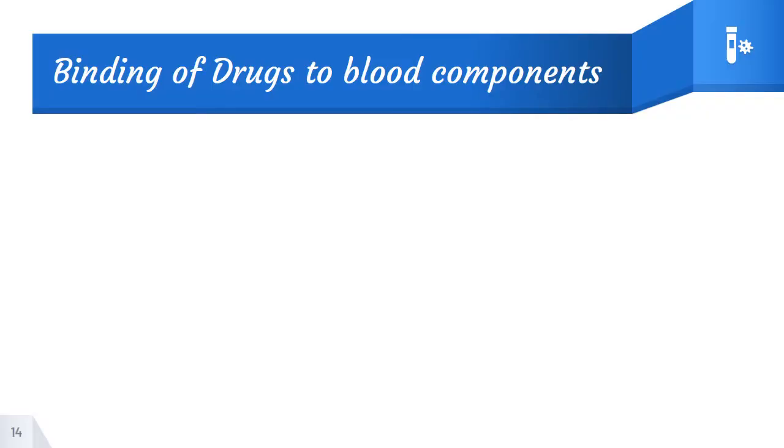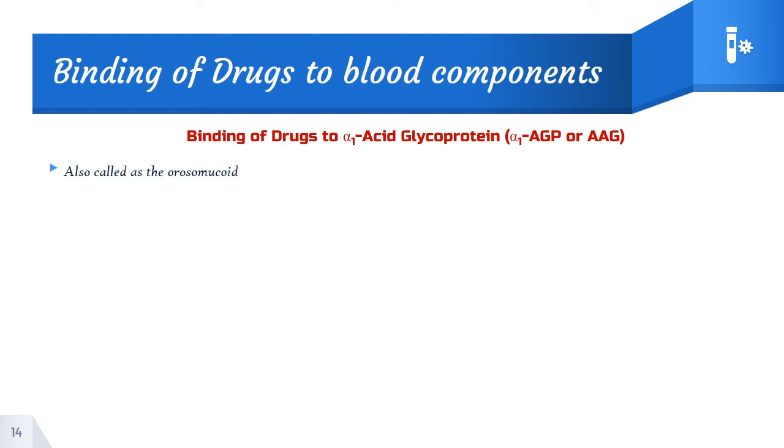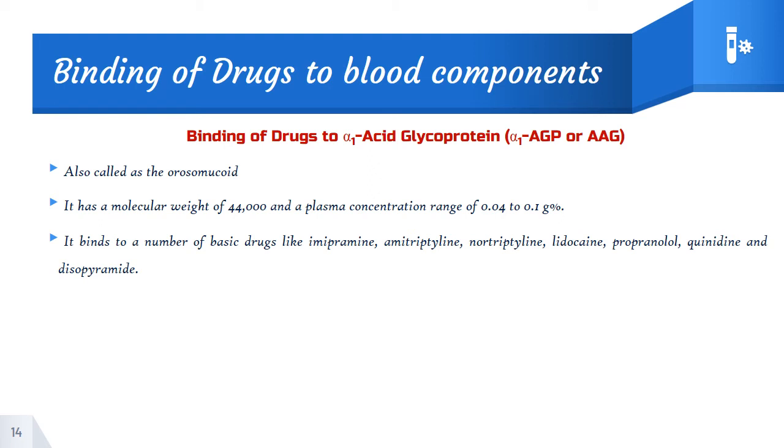Well, binding of drugs to the blood components. The next one is binding of drug to alpha 1 acid glycoprotein. It can be called AAG or alpha 1 AGP. It's also called orosomucoid, and it has a molecular weight of 44,000 and plasma concentration ranging from 0.04 to 0.1 gram percentage. It binds mostly to drugs like imipramine, amitriptyline, nortriptyline, lidocaine, propranolol, quinidine, and disopyramide.